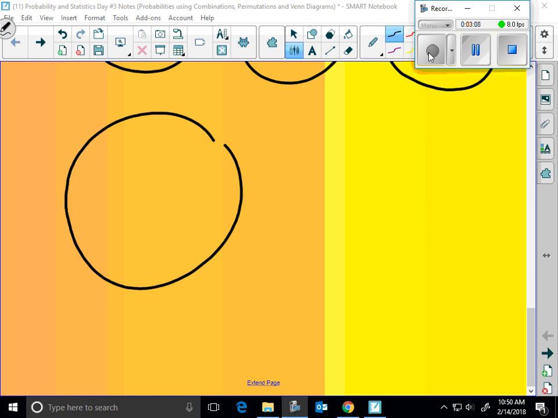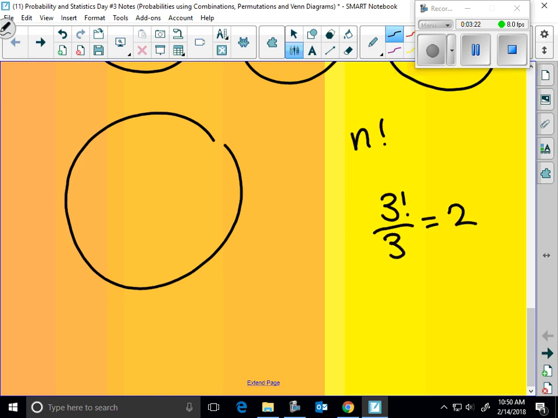How many ways to put n objects around a circle? Well, you'd like to say n factorial, right? We would have liked to have said 3 factorial, 6 of them. It's actually not 3 either. It's only 2. We divide by the number because we don't know where it's starting and where it's ending. So we could just cycle it around, right? So there's 3 different ways for us to start it, 3 different ways for us to end it.